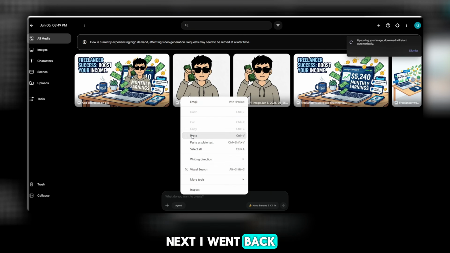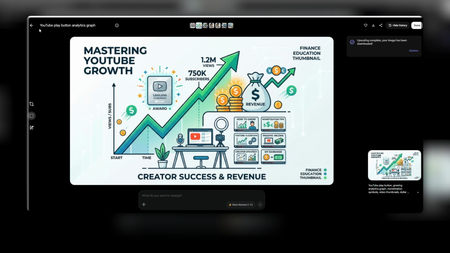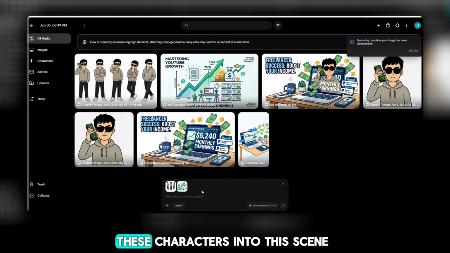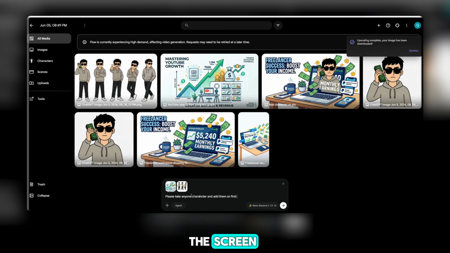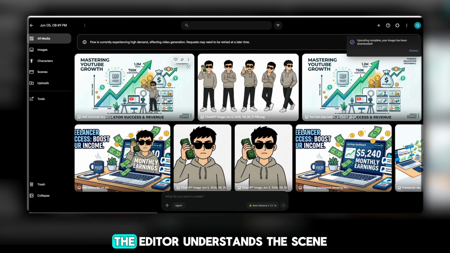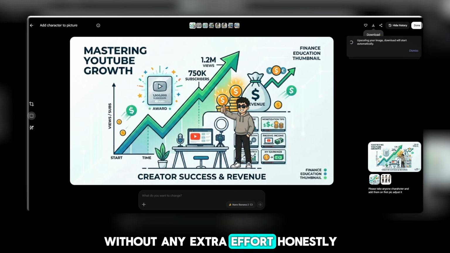Next, I went back, copied the second prompt, and generated another image. After that, I uploaded the character images again and typed, "Please place any one of these characters into this scene." I clicked Generate and waited for the result. And what did I see? Actually, what you are seeing right now on the screen. Just look at the results. The character is adjusted perfectly. The editor understands the scene and places the character naturally without any extra effort.